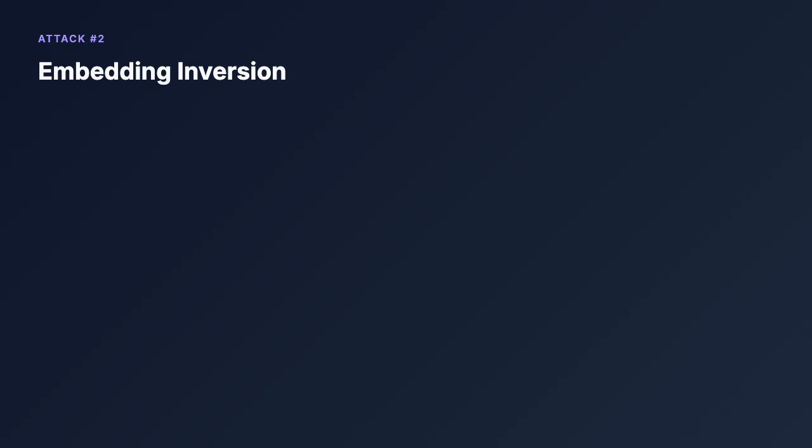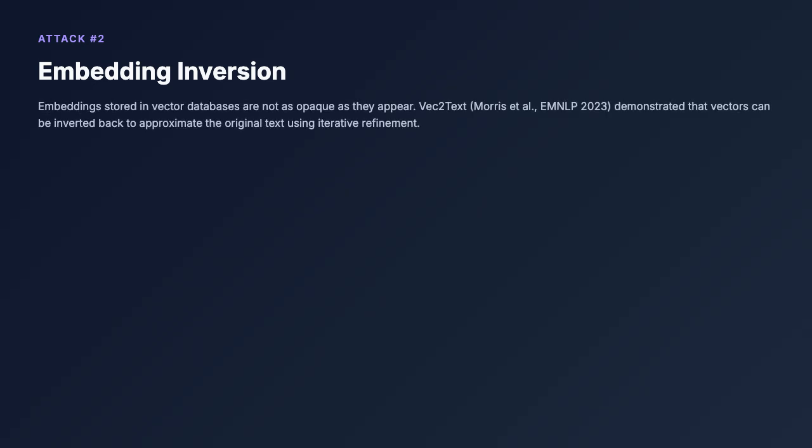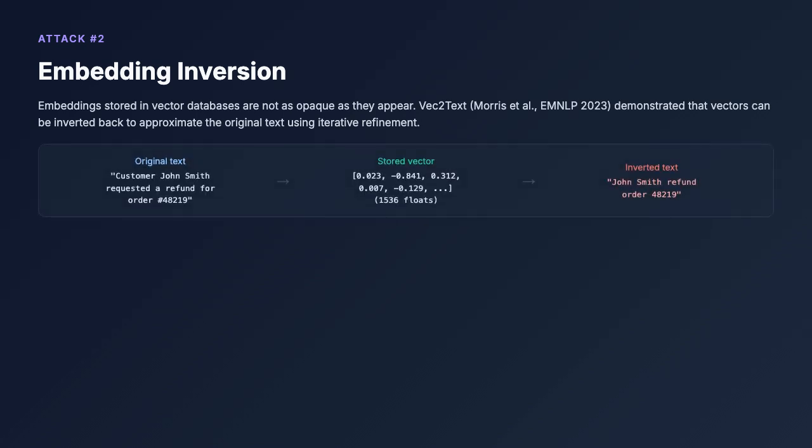Embeddings stored in vector databases are not as opaque as they appear. It's natural to assume a list of floating point numbers has no recoverable meaning. Security researchers have proven this wrong. Here's how embedding inversion works. Original text like "customer John Smith requested a refund for order 48219" gets converted into a vector of 1536 floats. An attacker who obtains those vectors can use an inversion model to recover approximate text, something like